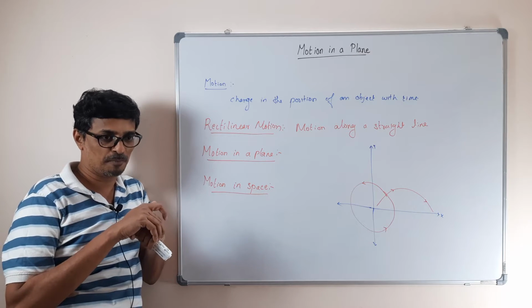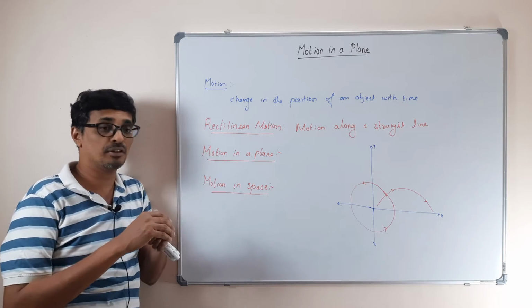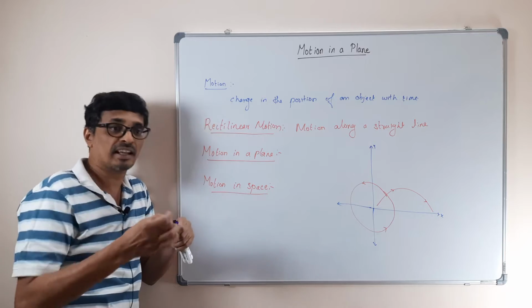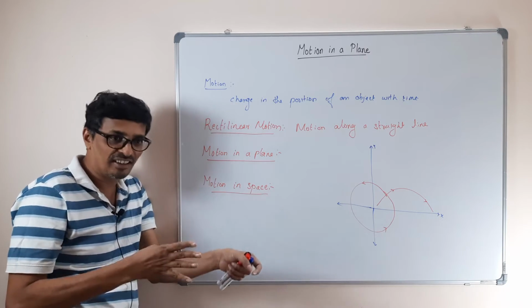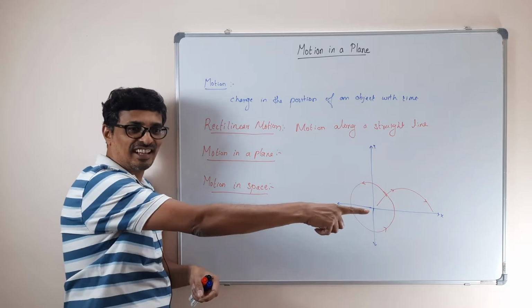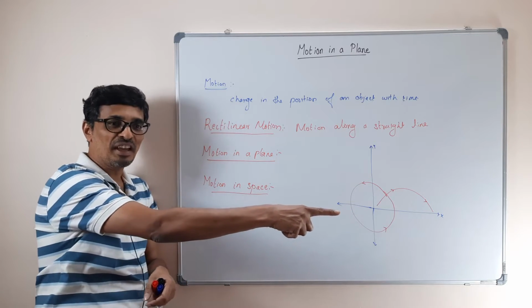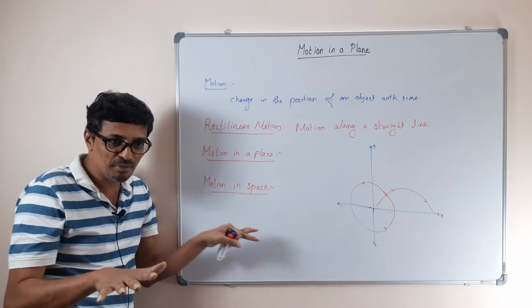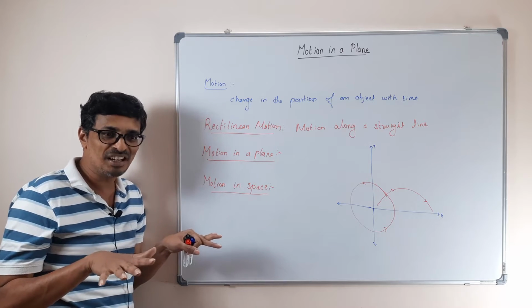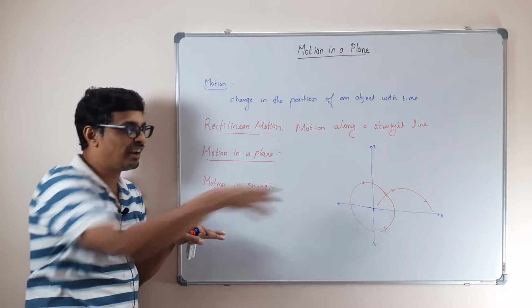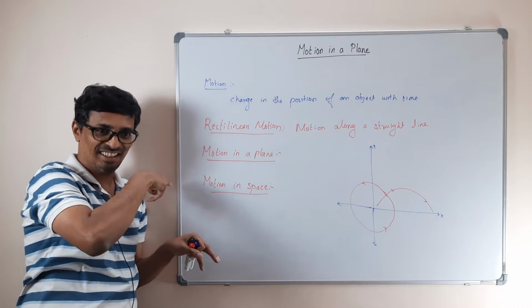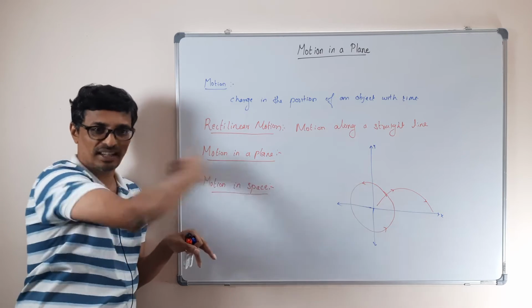A simple example: you see the billiards board or the carom board. All the particles, when you hit them, go in a straight line, rectilinear motion. But can you deal with the whole problem of the carom board as rectilinear motion? No. Even if you take a single coin, it hits the wall and comes back. It hits the edge of the board and reflects back.